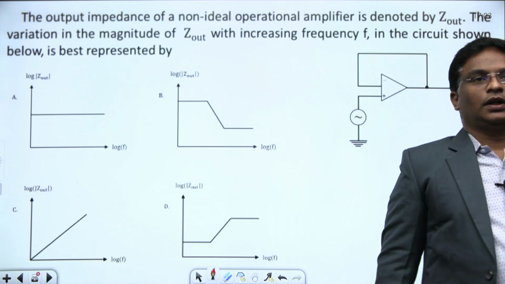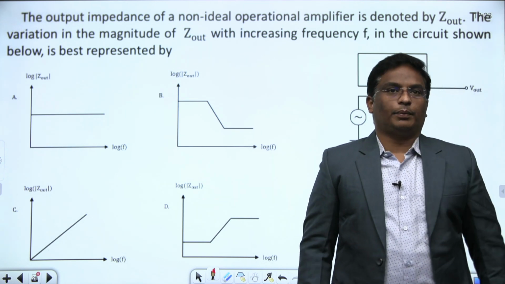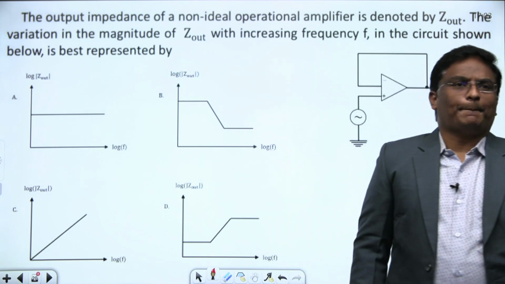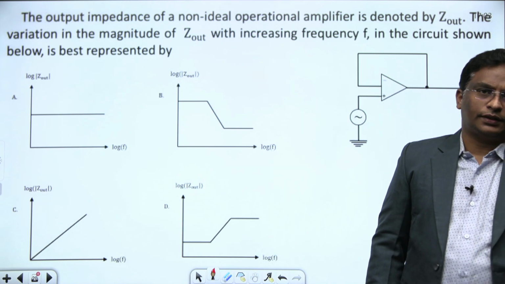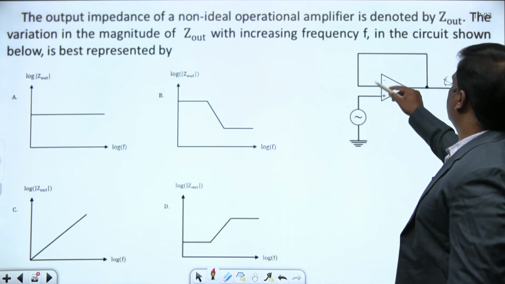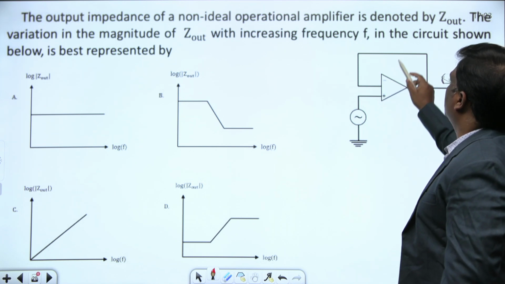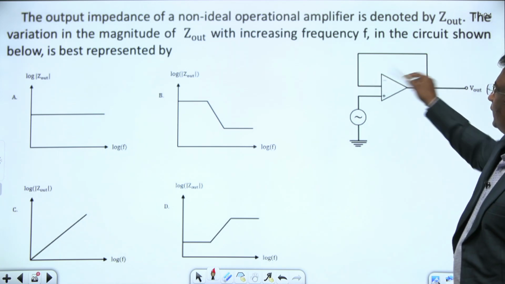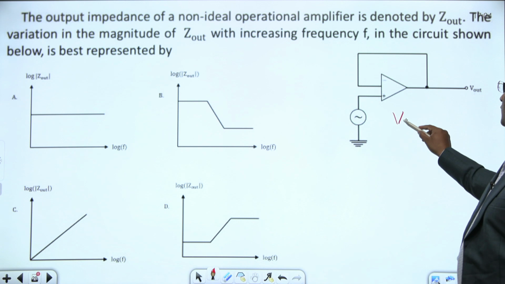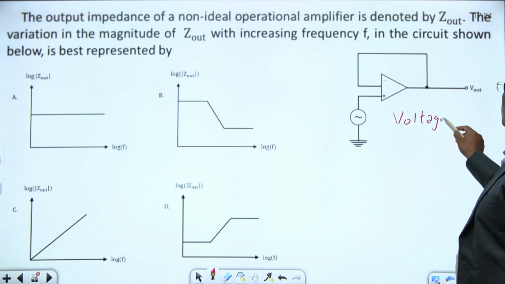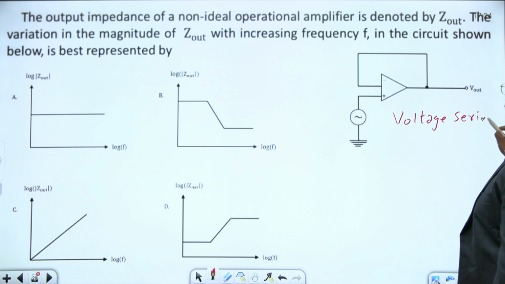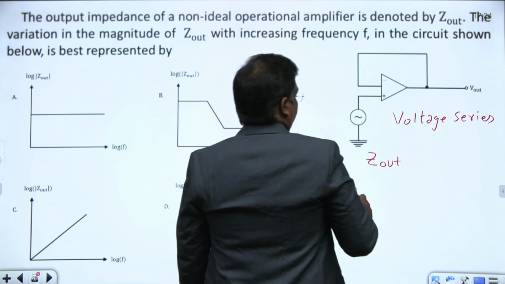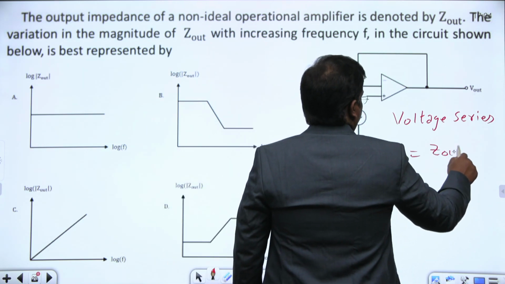What is the information given? The output impedance of a non-ideal operational amplifier is denoted by Z out. The variation in the magnitude of Z out with increasing frequency in the circuit. For this op amp, they gave the information that the output impedance is Z out. Right now they kept this feedback, where the output is fed back like this, and this becomes voltage series feedback. In voltage series feedback, output impedance reduces. If you want to find the new Z out, this Z out decreases.